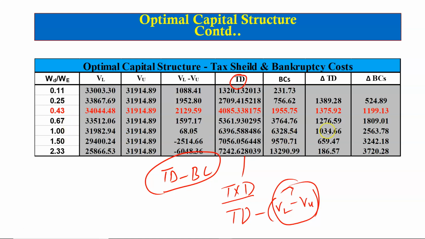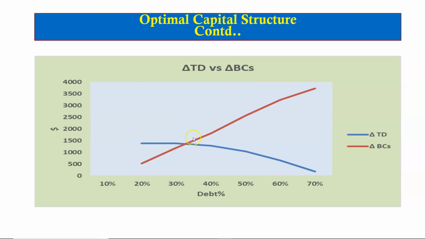So the choice of the interval that we take to assess the optimal capital structure also plays an important role in the choice that we make at the end of the day. This chart plots the values of the marginal tax shield and marginal bankruptcy cost, and we clearly see that the appropriate optimal capital structure is somewhere between 30% and 40% as these lines cross each other at this point.